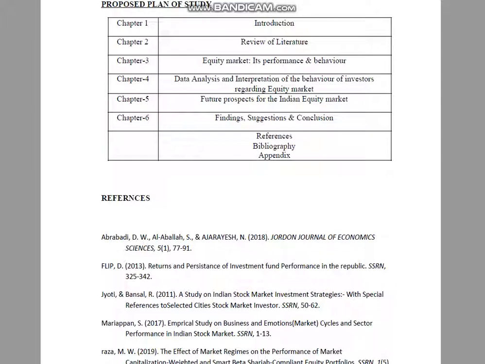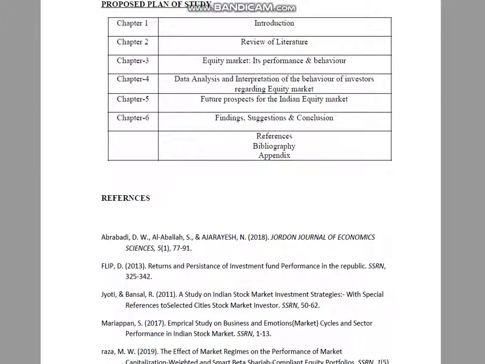Then the review of literature section, then the equity market, its performance and behavior, then the data analysis and interpretation of behavior of investors regarding the equity market, future prospects for the Indian equity market, findings, suggestions and conclusion, and finally the references, bibliography and appendix. This proposed plan of study is basically the proposed form of the thesis which is going to be made after the research is conducted. You can write this or you can skip this step also.